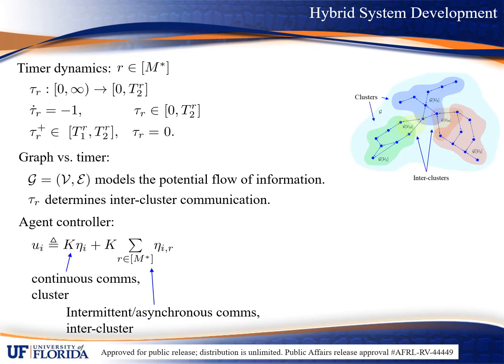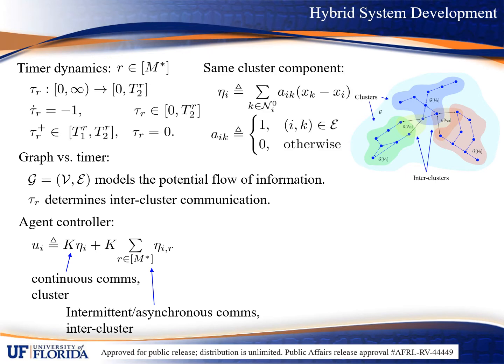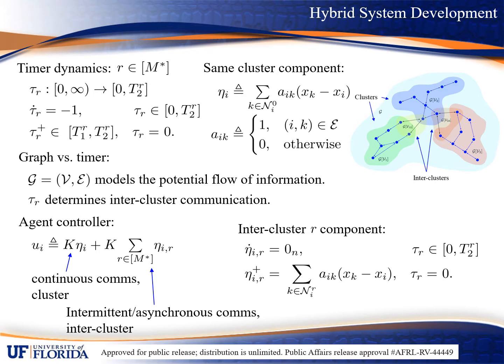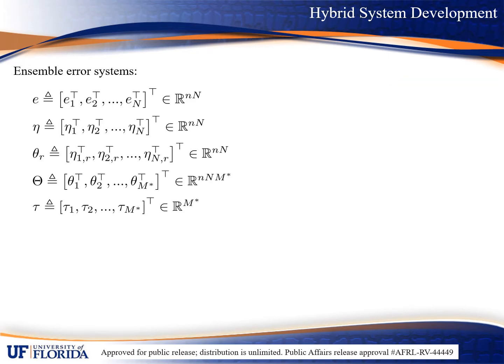The controller of agent I is designed as presented here, where the first term uses continuously available neighbor information from agents that are in the same cluster as agent I. The second term uses intermittently available neighbor information from agents in intercluster R as determined by the timer, tau sub R. So the first term is a traditional consensus term, where the edge weight aik is set equal to 1 if and only if edge ik is in the edge set. The second term in the controller evolves according to the hybrid system given here, where eta sub IR is held constant until timer R reaches 0, in which case eta sub IR is updated according to the traditional consensus update law.